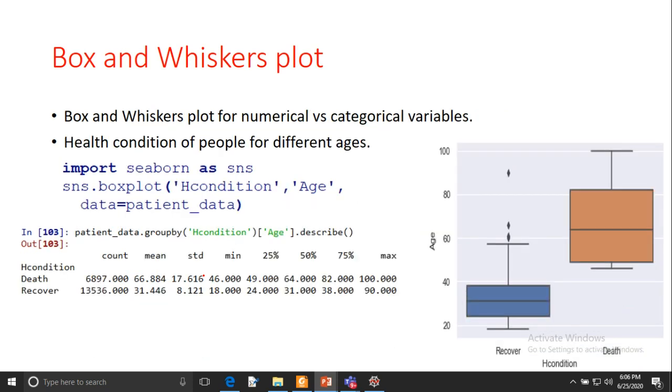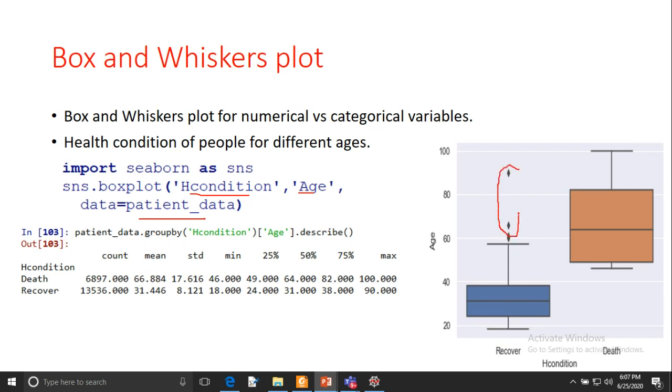Now you can also draw the box plot between 2 different variables. Here I am taking a box and whisker plot between a numerical and a categorical variable: the health condition and age of the people. So sns.boxplot, and I am passing these 2 variables, health condition and age, and I am also passing the data frame in the data. It creates this box plot, and you can see the recovery of the people. You can see these are the outliers.